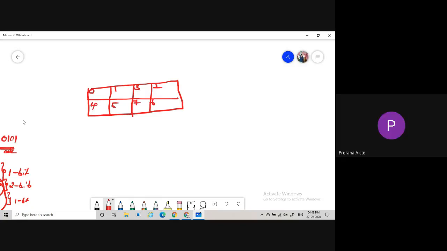It is A bar and A, and B bar C bar, B bar C, B C, B C bar. The representation of B bar C bar is 0 0, then B bar C is 0 1, B C is 1 1, and B C bar is 1 0. As per the truth table, first we get 0 0, then 0 1, then 1 0, and then 1 1, right?